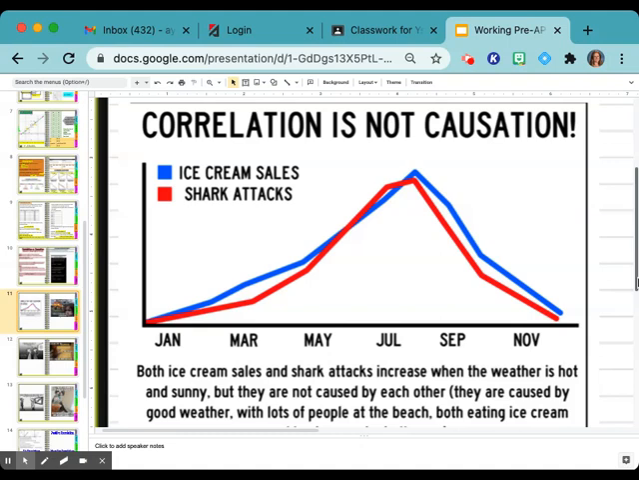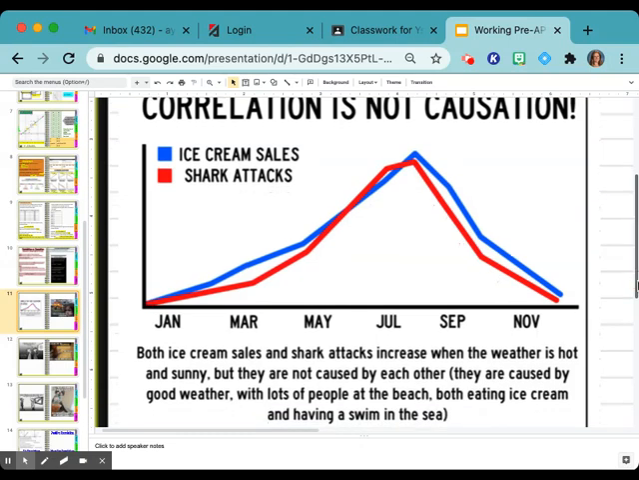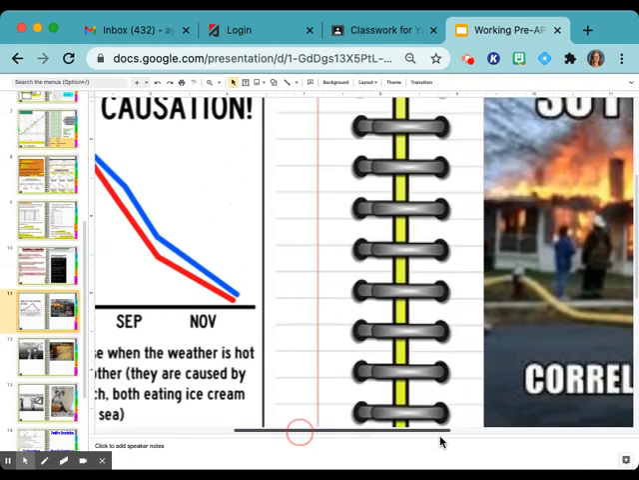Julian, will you read the bottom part of that for us? Both ice cream sales and shark attacks increase when the weather is hot and sunny, but they are not caused by each other. They are caused by good weather, with lots of people at the beach, both eating ice cream and having a swim in the sea. Okay. So a lot of times with the news media, they give you a cause and effect relationship. They'll say this causes this, but it's not necessarily true, because just because things are correlated doesn't mean that one causes the other.